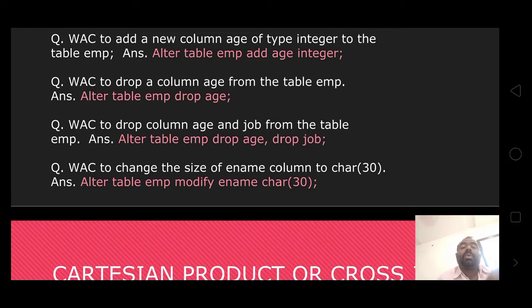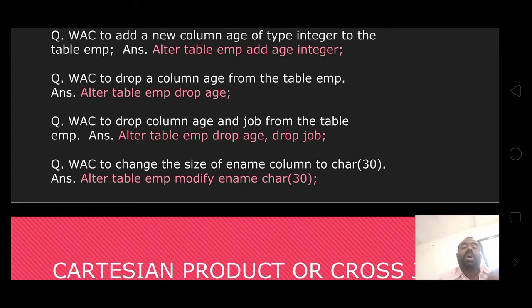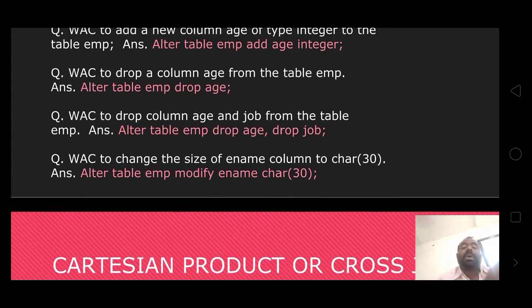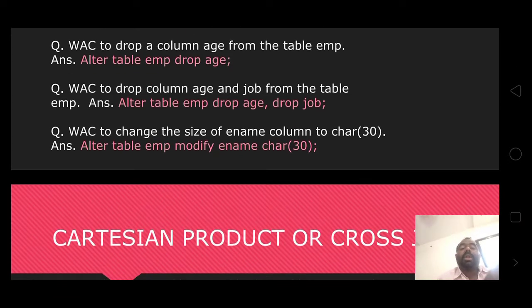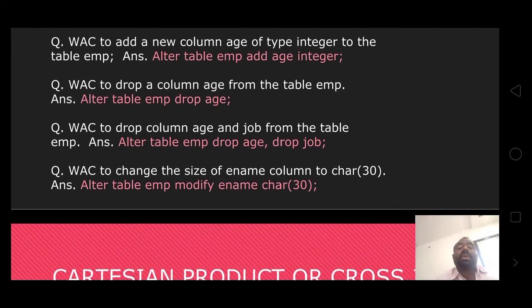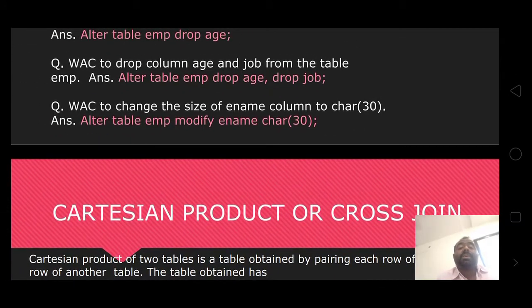Write a command to drop columns age and job from the table emp: alter table emp drop age, drop job. Write a command to change the size of the ename column to char 30: alter table emp modify ename char 30. Here you can write it as 30.